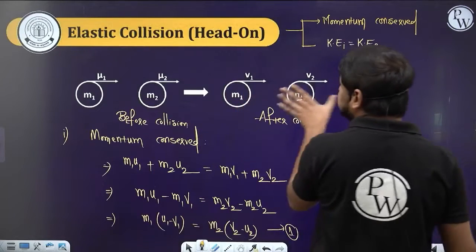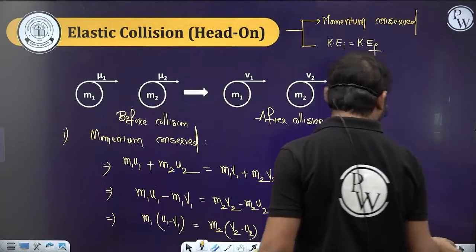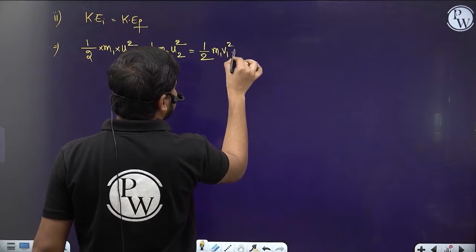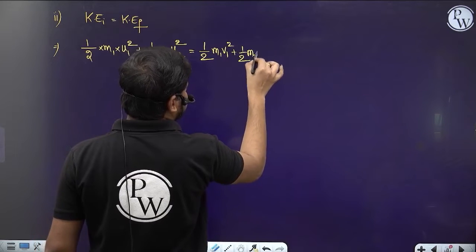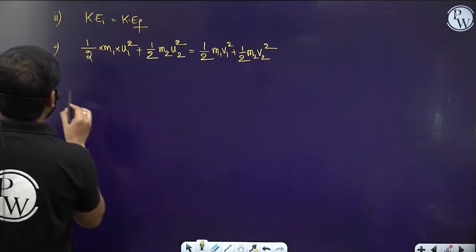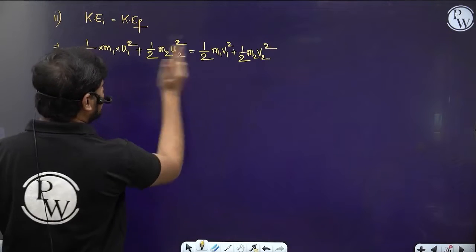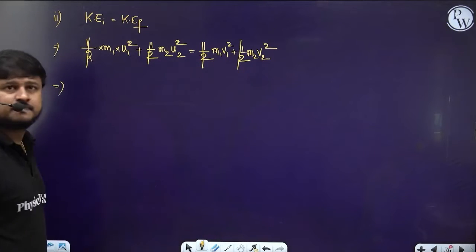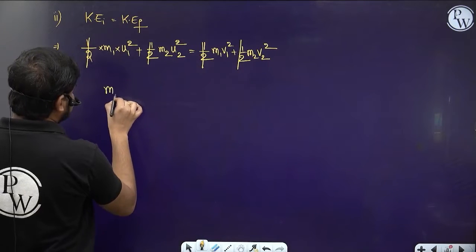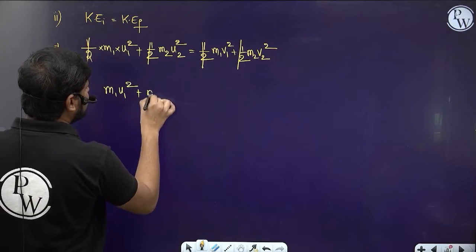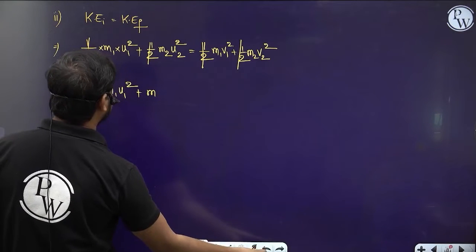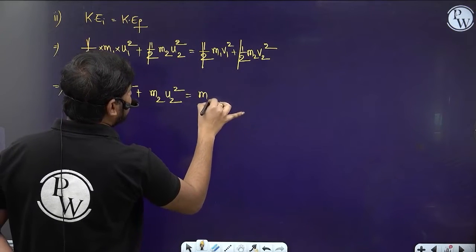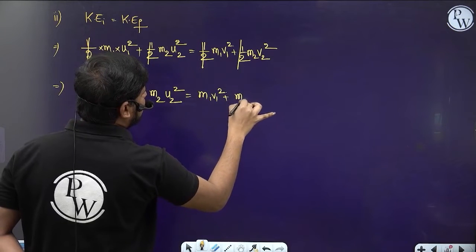After collision, their velocities are v1 and v2, so half m1 v1 square plus half m2 v2 square. Taking half common and cancelling on either side: m1 u1 square plus m2 u2 square is equal to m1 v1 square plus m2 v2 square.